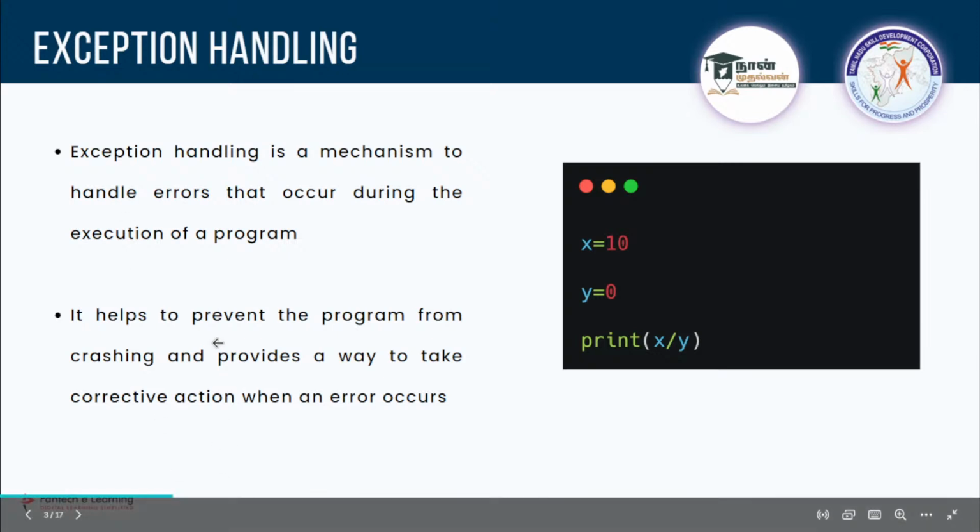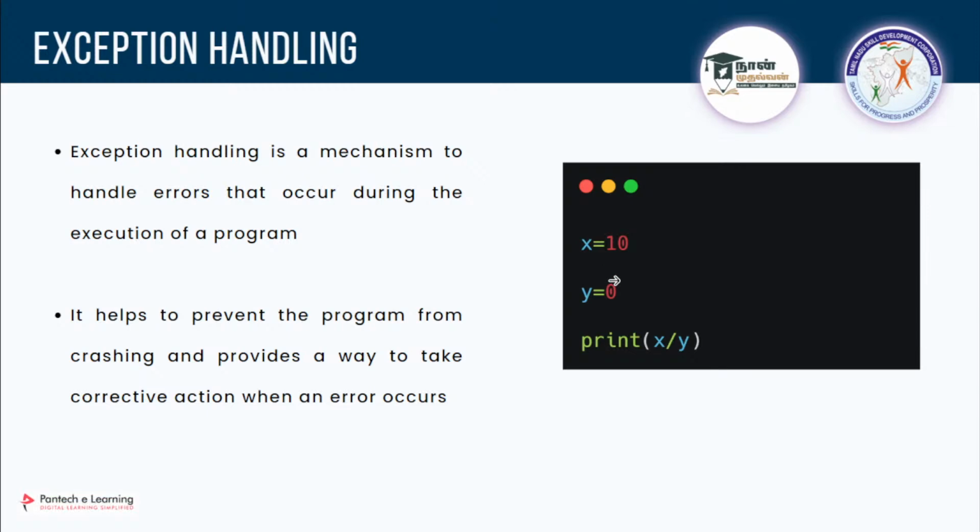Since it is almost half the time, let's go with this topic and we'll see about that code later on. I'll tell you an example. You are asking for user input X and Y from the user, and you are dividing them and giving the output. If you give some other number, it will give you the output. But in case you divide any number by 0, what will happen? Will you get any output or error?